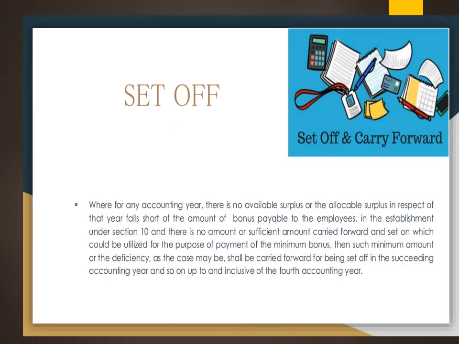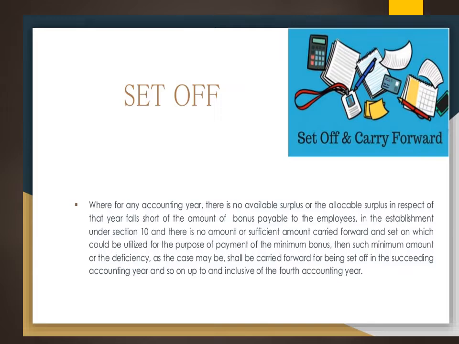In the same way, set off is nothing but, as I told you, if in the particular year they don't have any available surplus. The available surplus is based on the gross profit and all the other things which we have already seen. How do we compute this gross profit for the purpose of bonus? Suppose we don't have any available surplus, or we don't have allocable surplus in respect of the particular year. If there is a shortage of amount, then how do we pay the bonus? We have to pay the bonus. So what can be done is, under Section 10, if we don't have any amount, or we have an amount but it is not sufficient,